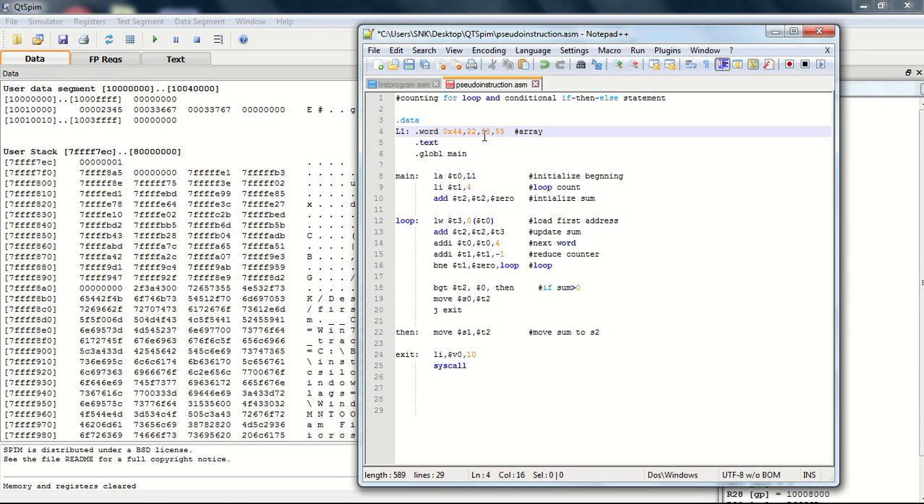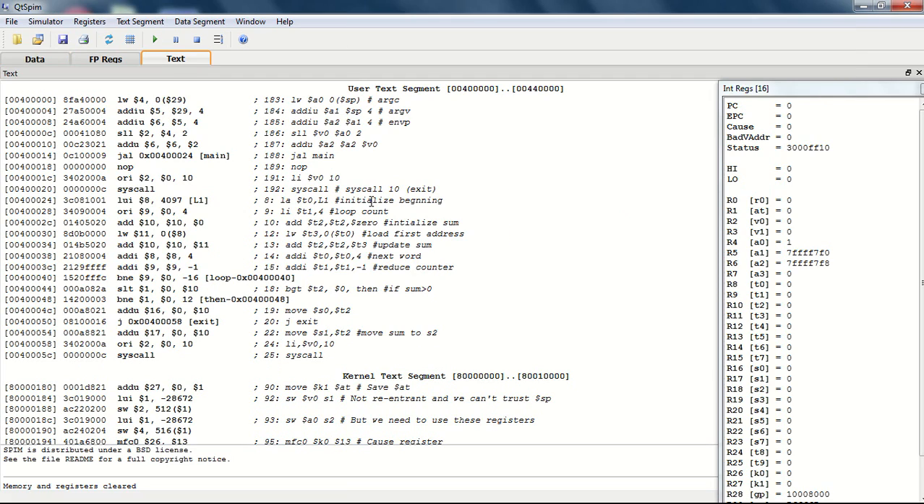This is just a simple program that computes the sum of the array. As we can see in the beginning, in the data segment, we have declared one array with the name L1, and in the text segment, and it ends with a system call.